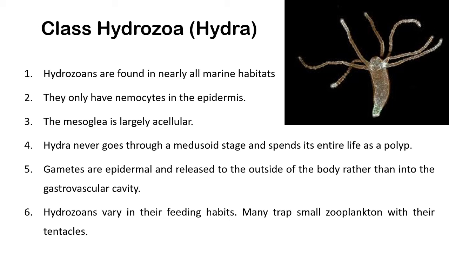Hydrozoans vary in their feeding habitat. Many trap small zooplanktons with their tentacles. So the tentacles present towards the periphery of the mouth are used for capturing zooplanktons, which is the natural food of hydrozoan animals. So these tentacles are used for capturing food.